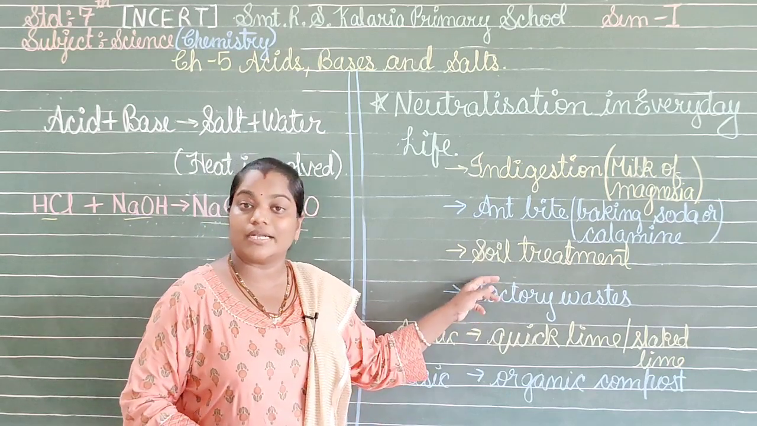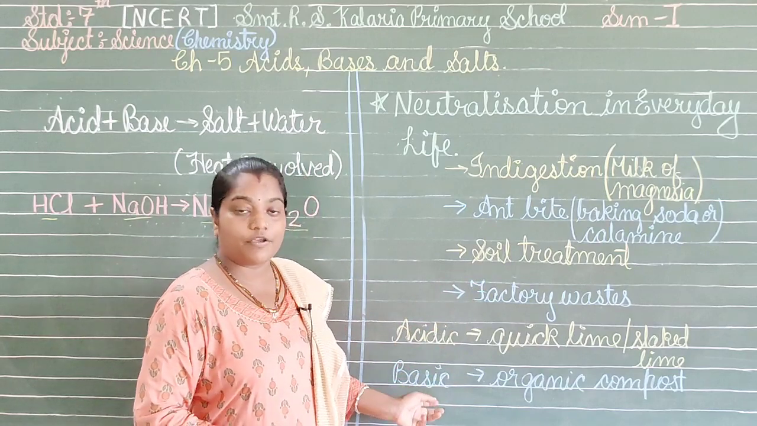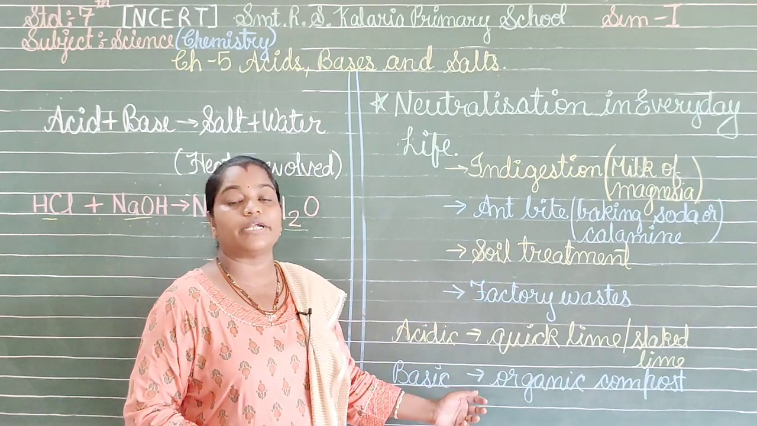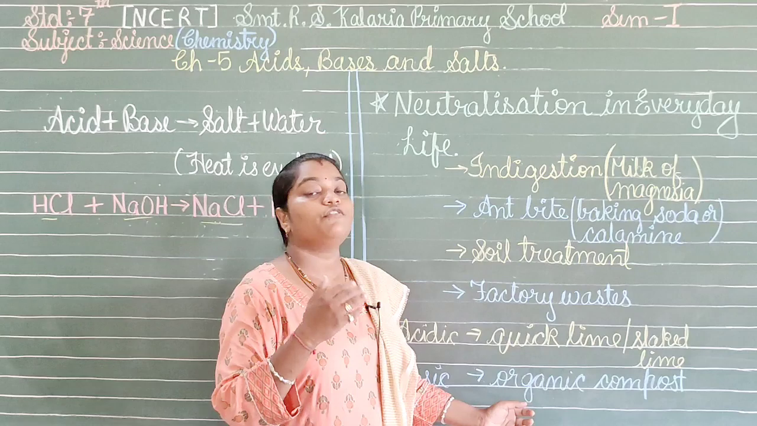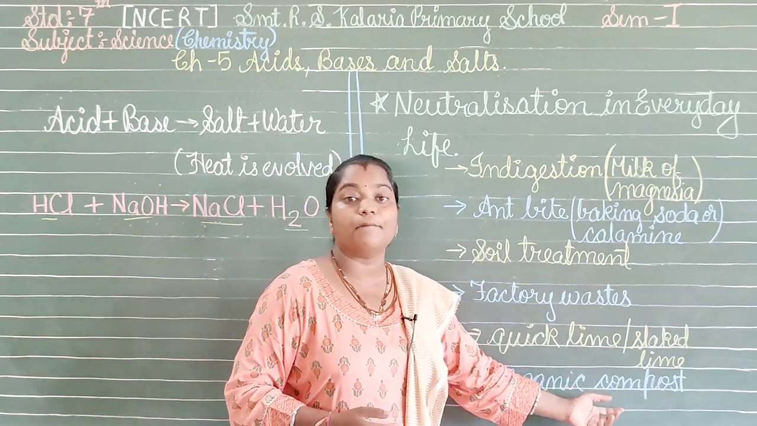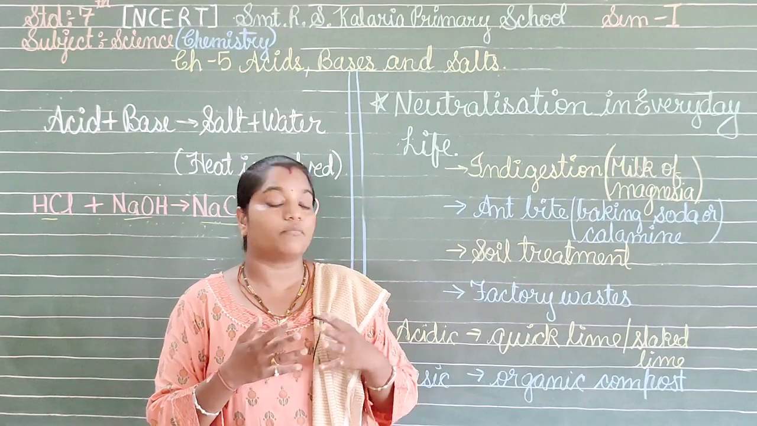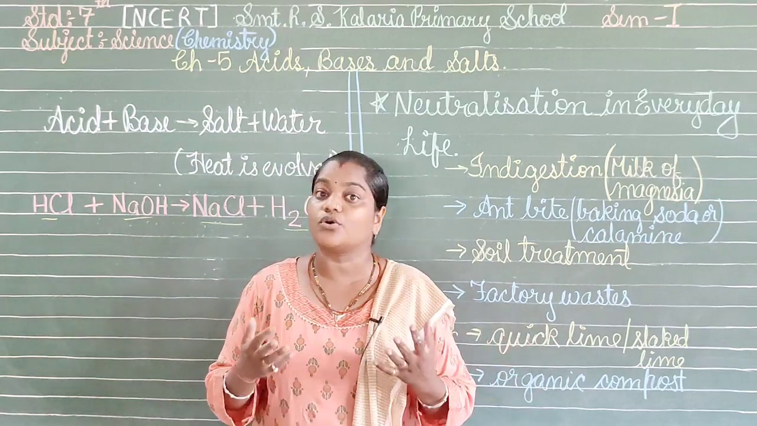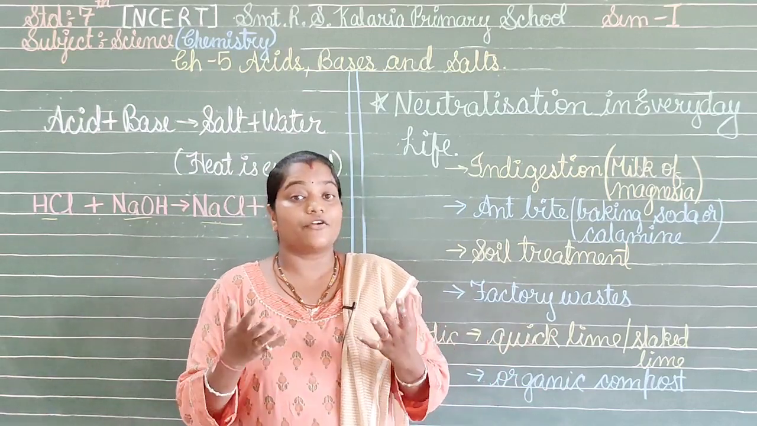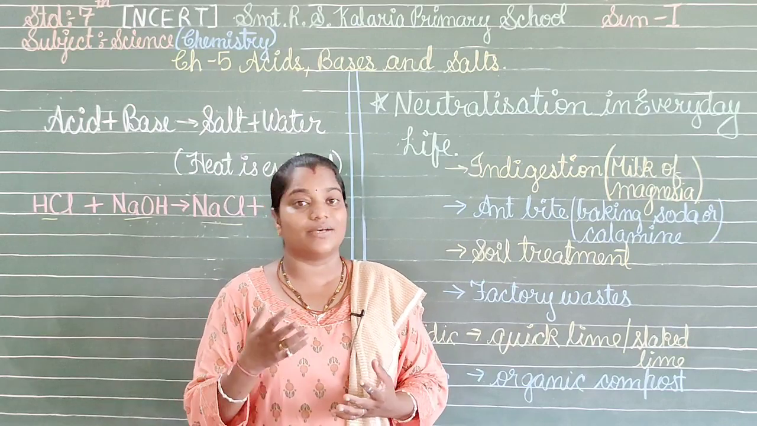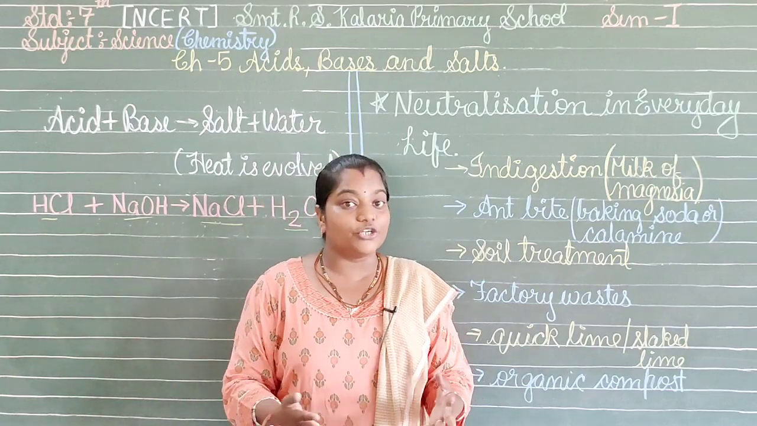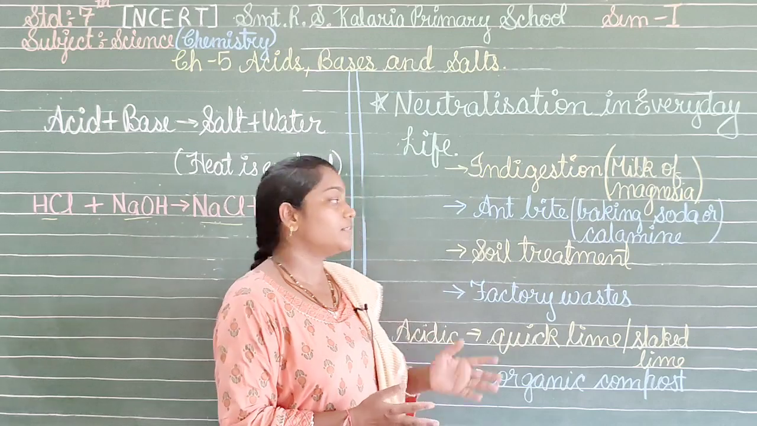But if the soil is basic in nature, then what? We have to treat it with acidic substances. For that we have organic compost, which is prepared by us only. When we put this organic compost into the soil, it releases acids, and thus the soil becomes neutral in nature. So these are a few of the things.